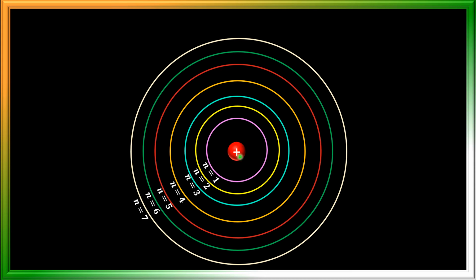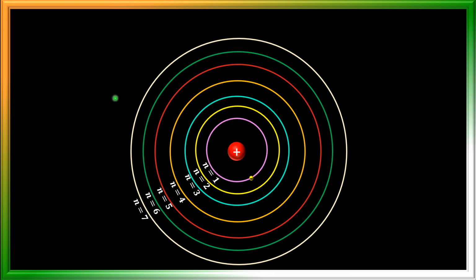The hydrogen atom has only one electron that revolves around its nucleus in the first orbit. The atom is said to be in the ground state because the electron is revolving in the orbit in which it is meant to revolve. The atom is in the ground state because the electron neither loses nor gains energy as long as it is revolving in the first orbit only.